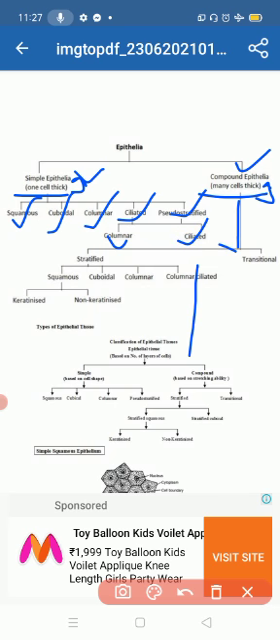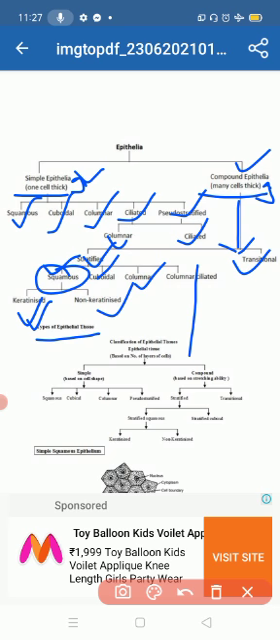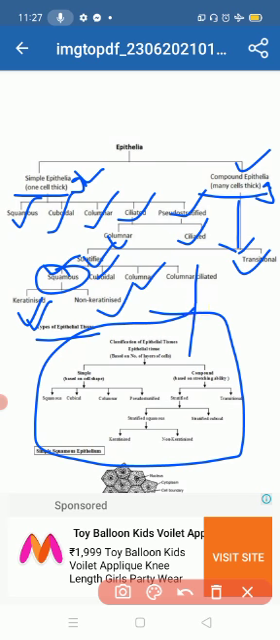Compound epithelial means many cells thick. It is divided into two forms, stratified and transitional. Stratified includes squamous, cuboidal, columnar, and columnar ciliated. Squamous is divided into keratinized and non-keratinized. This is also a flow chart of the classification of epithelial tissue.